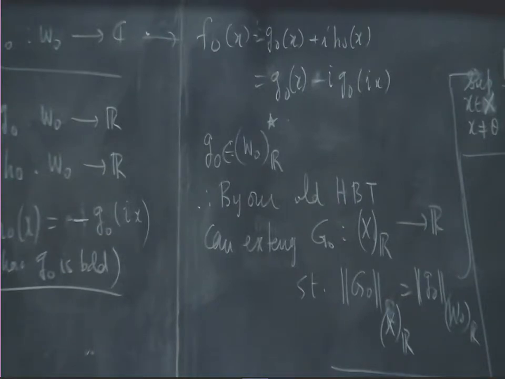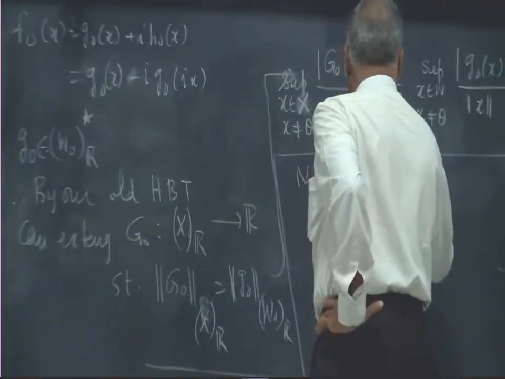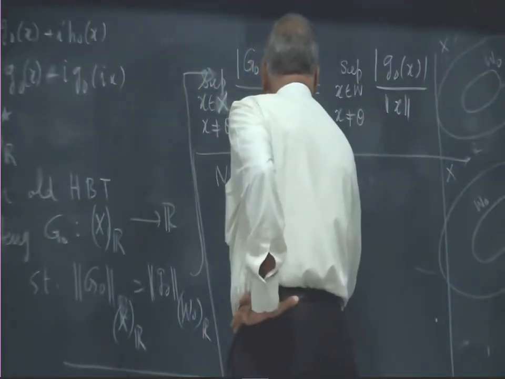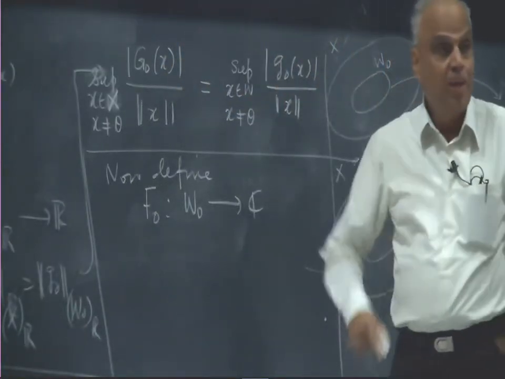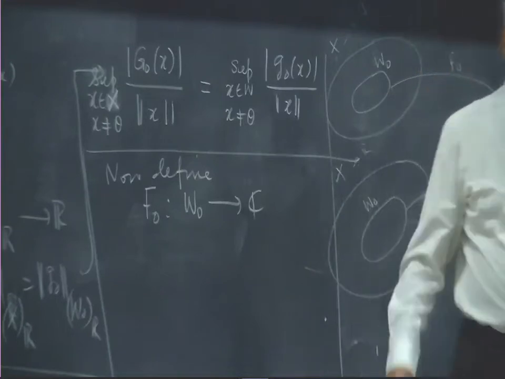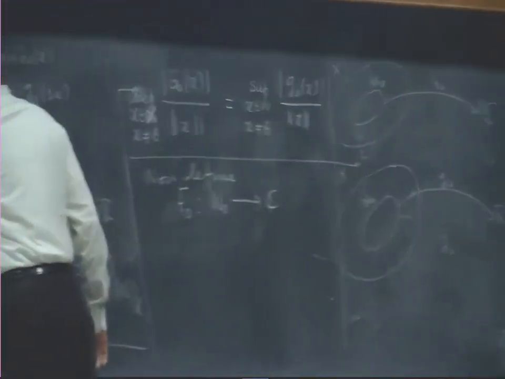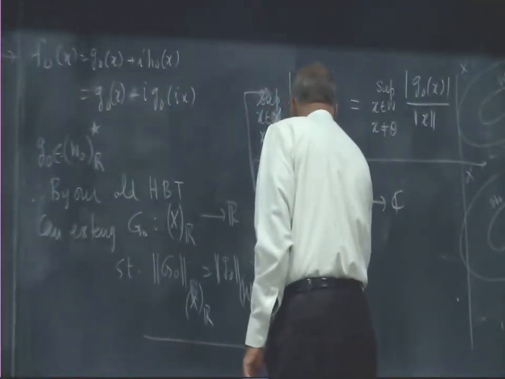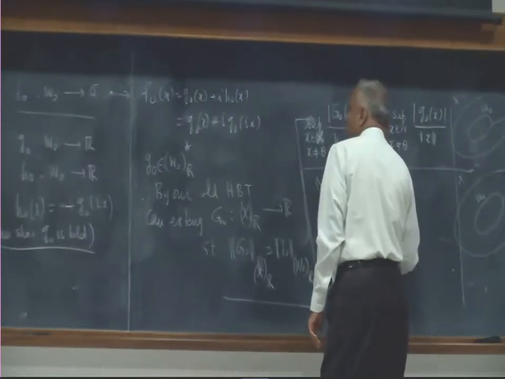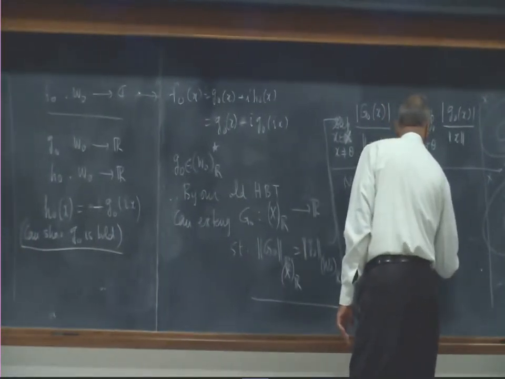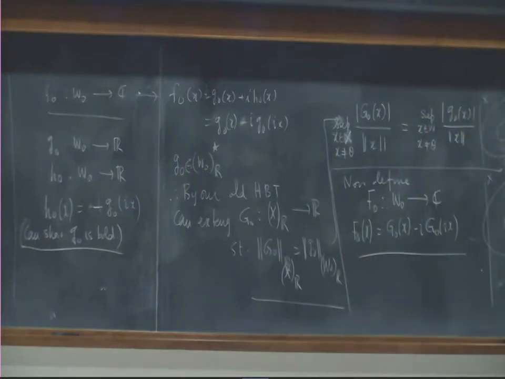So therefore, now having got G0, now define capital F0 from W naught to C, the whole space. Now I jump to the bigger space, the complex numbers also, using this identity, f naught x is equal to capital G naught x minus i capital G naught ix. Okay?